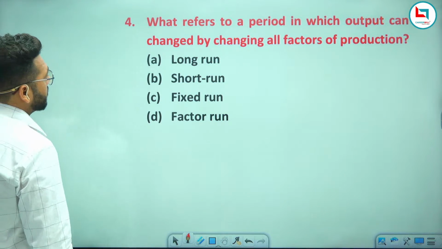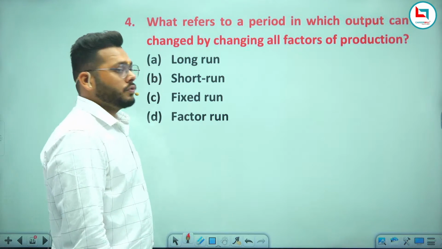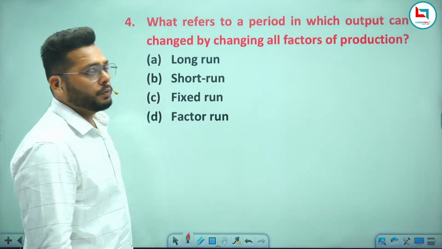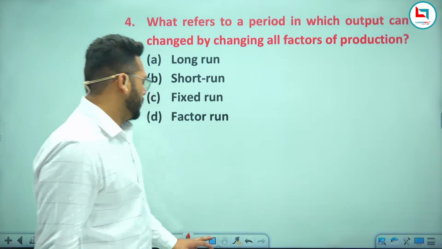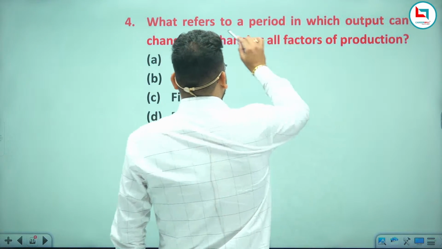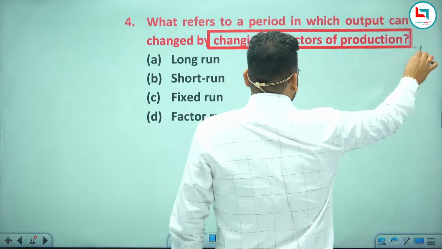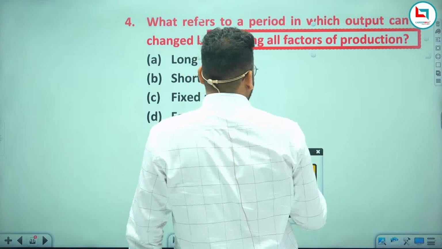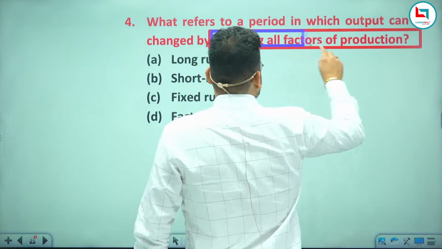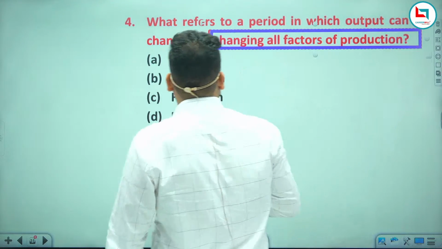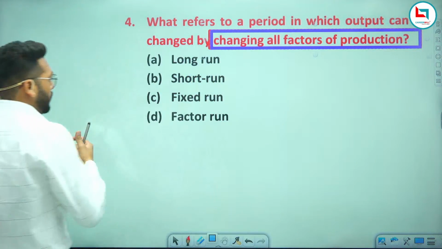Now, next question. What refers to a period in which output can be changed by changing all factors of production? As I have already told you, you are changing all factors of production. What do you mean to say?